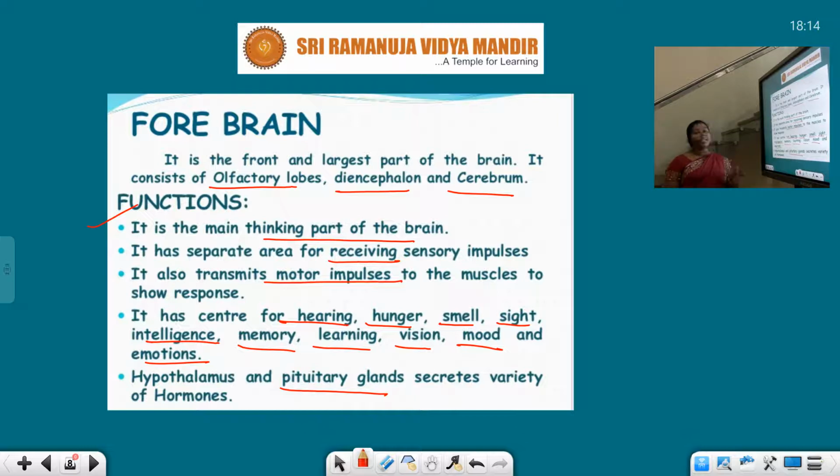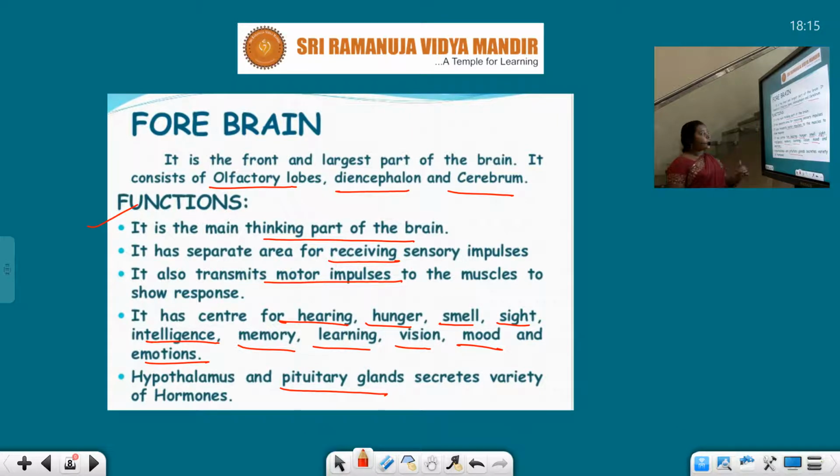And it has separate areas for receiving sensory impulses. It also transmits motor impulses to the muscles to show responses. If I want to lift a bucket from the ground, I have to get signals from my forebrain so that I am able to lift the bucket. It has centers for all these actions such as hearing, hunger, smell and all.